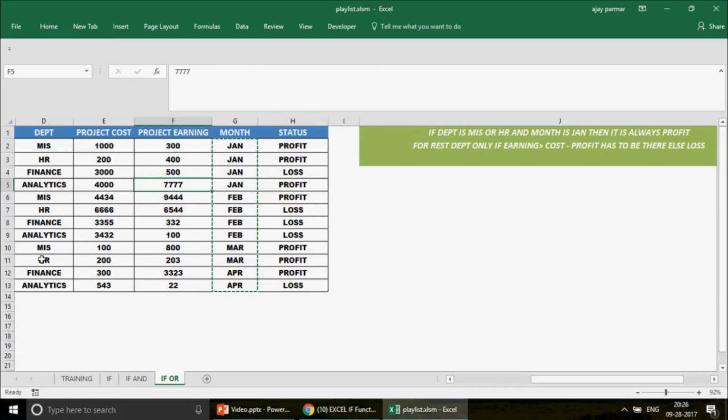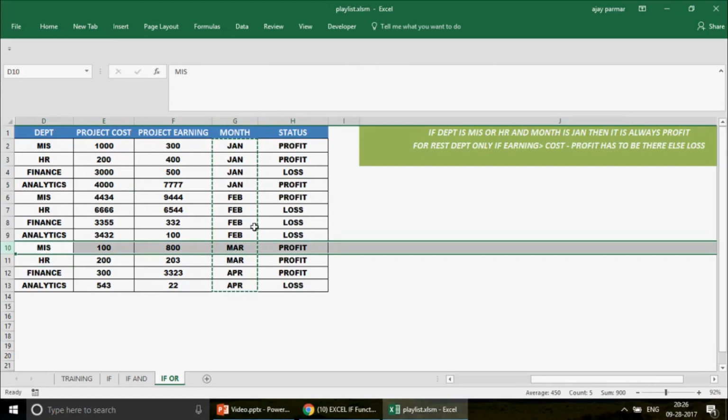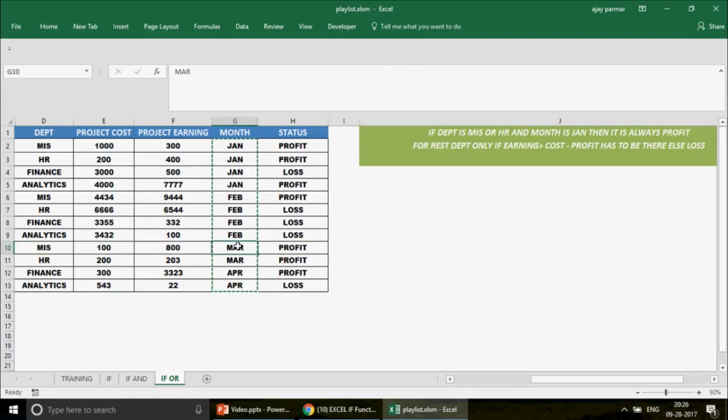If you just go here and see one more example, for example, this typical example, we have here MIS and we have here March, right? Now why do we see here a profit? It's simple: if the MIS department doesn't have the month of January, then we would be looking for the earning and the cost, and in this case the earning is greater than the cost, right? 800 is greater than 100, so that's why we're getting here profit. Even if I go and change this to let's say January, you still will be on the profit, right? You know why? Not because 800 is greater than 100, but because you have a Jan and MIS.